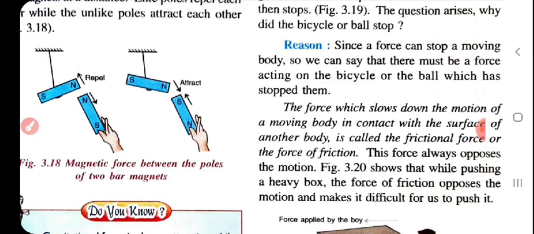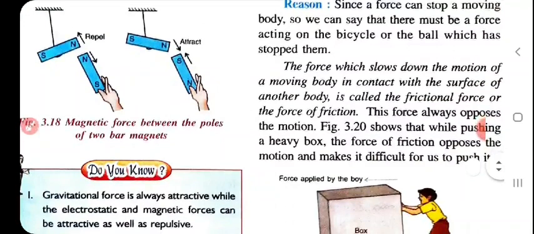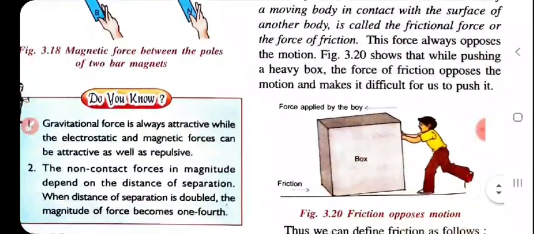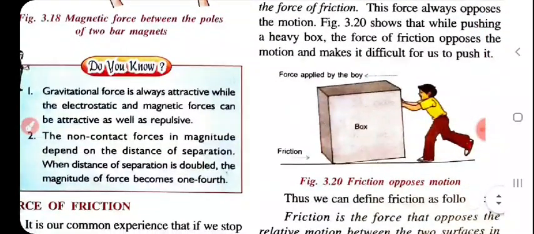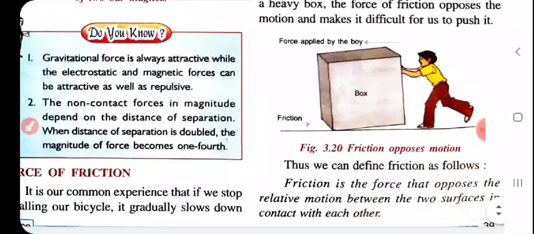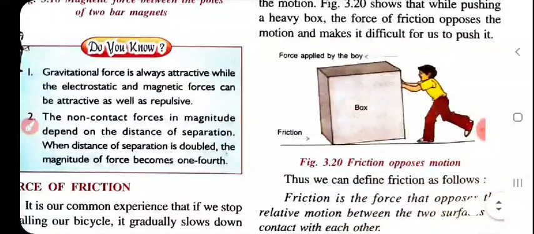This force always opposes motion, so when we push a heavy box, the force of friction opposes the motion, making it difficult for us to push it, as shown in the figure. Thus we can define friction as follows: friction is the force that opposes the relative motion between two surfaces in contact with each other.